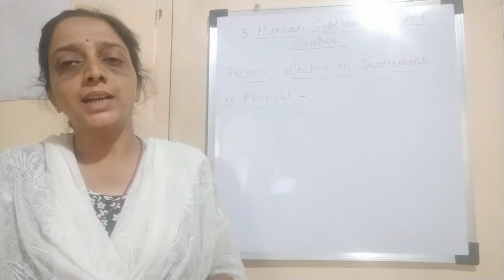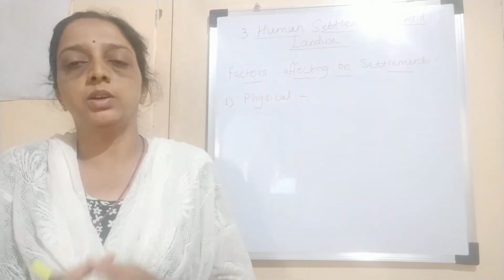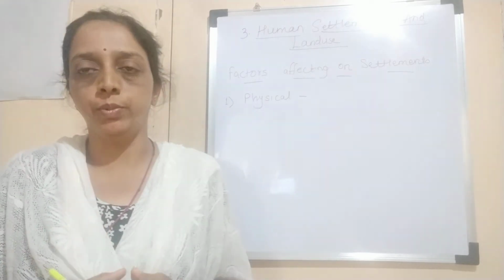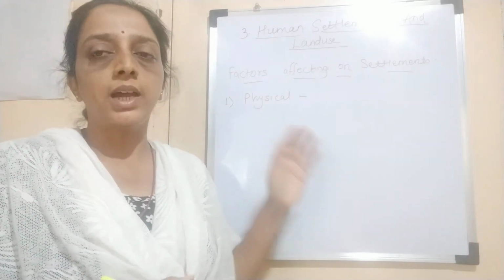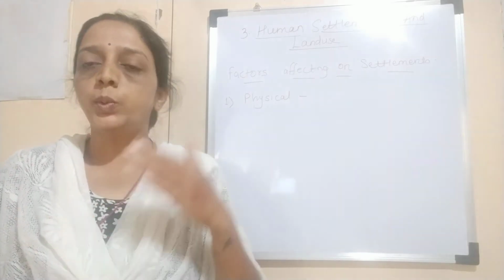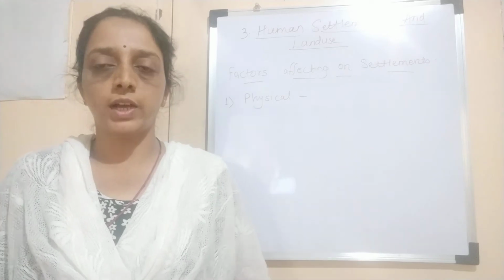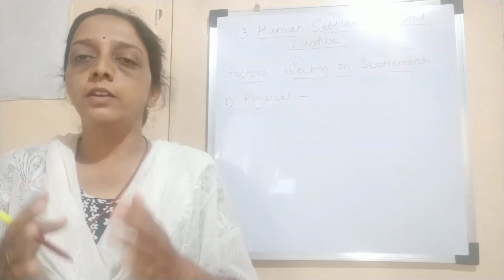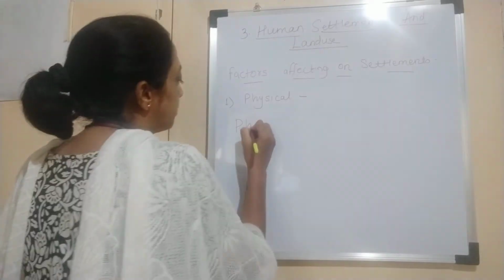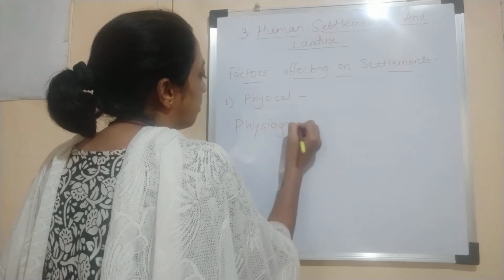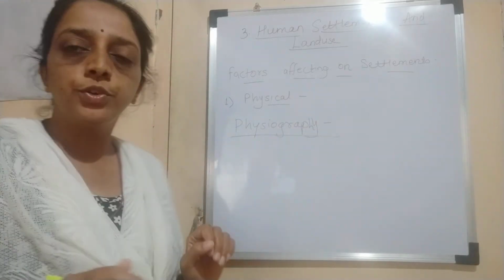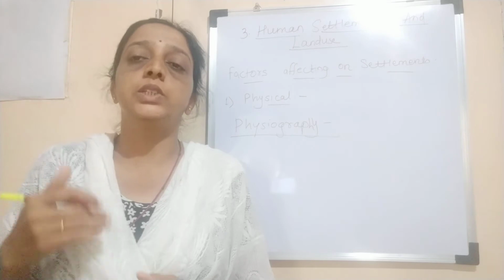Now we all know that for any aspect or element which is related to man, physical factors are very much important. When man is settling at a place, first he has to consider physical factors. In physical factors, all natural factors are considered. In that, the first factor is physiography. In physiography, generally we can consider altitude.